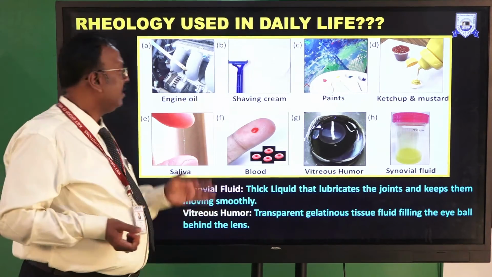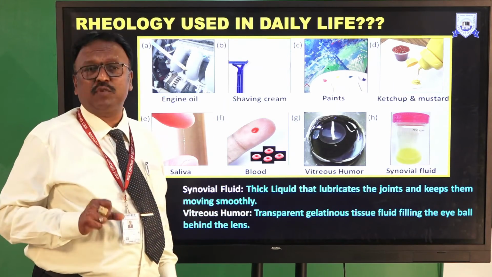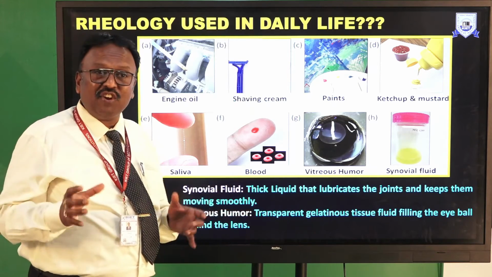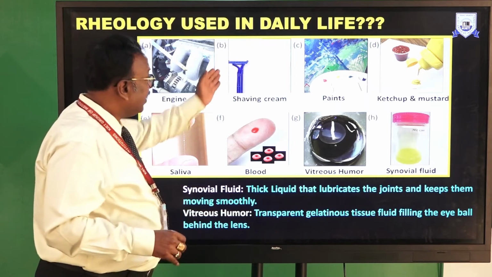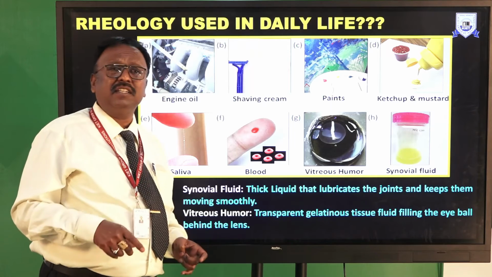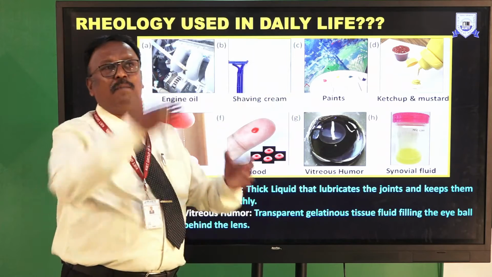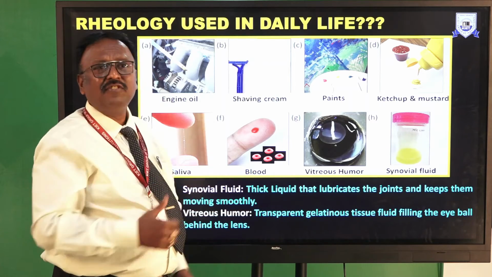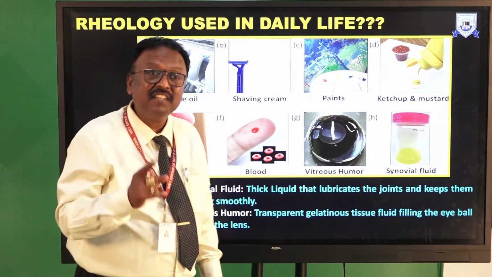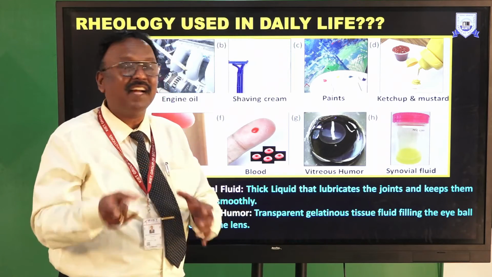For example, how the engine oil works. Behind the engine oil working properly, the rheology concept plays an important role. Without rheology, the engine will not work. In the same way, the application of shaving cream is rheology only. And coming to paints, we apply paints on the walls. How the paints are uniformly distributed on the wall, the concept behind that is rheology.